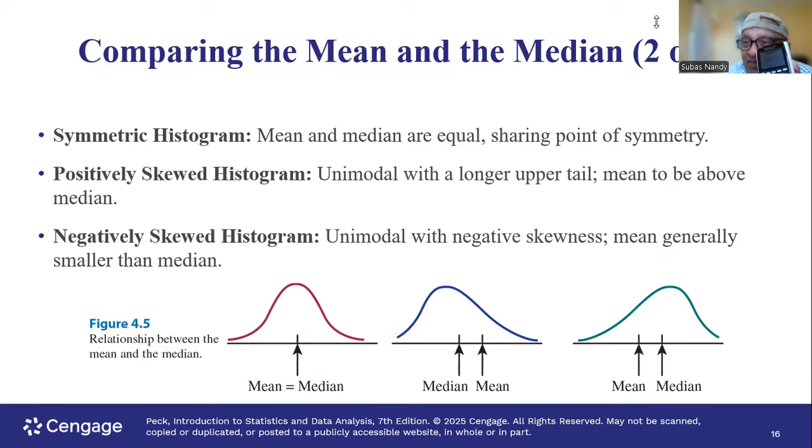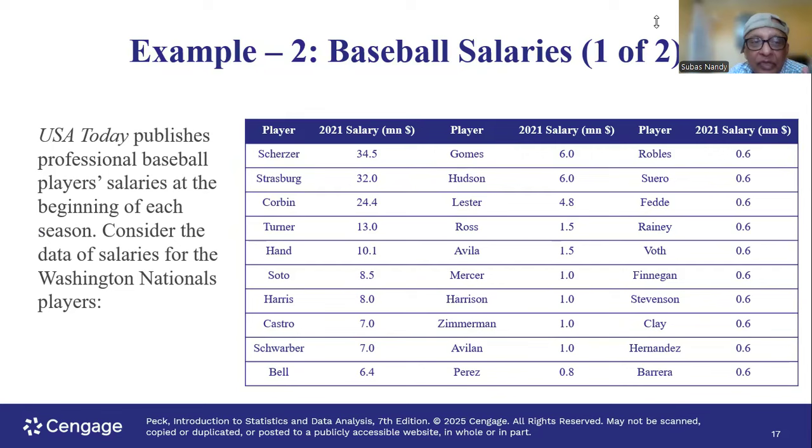And when the mean is less than the median, as in the third diagram on the extreme right, this is left skewed. Mean is less than the median. Left skewed, sometimes also called negatively skewed.